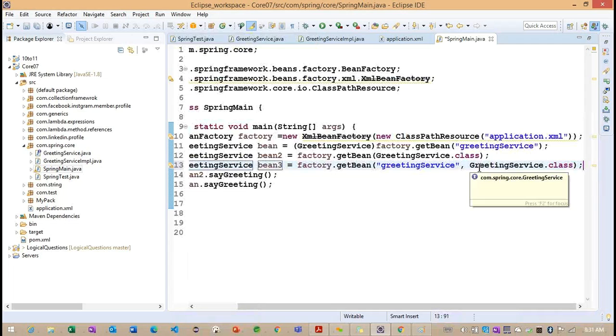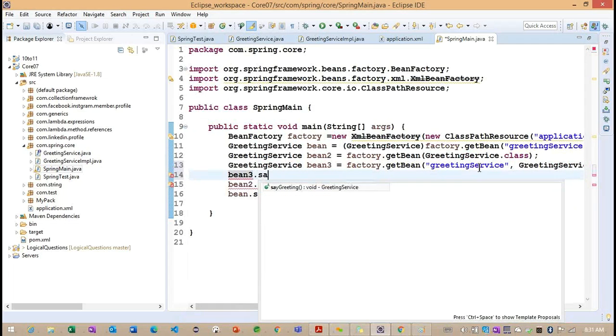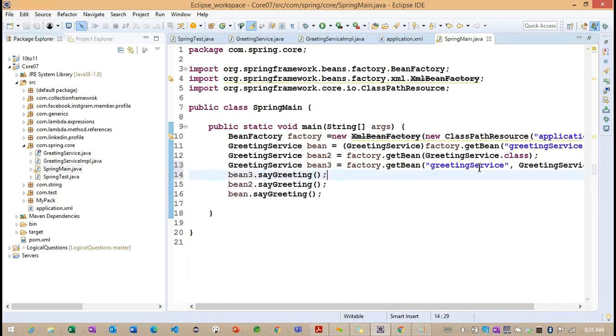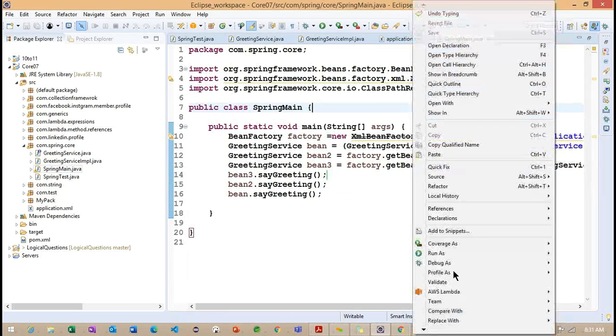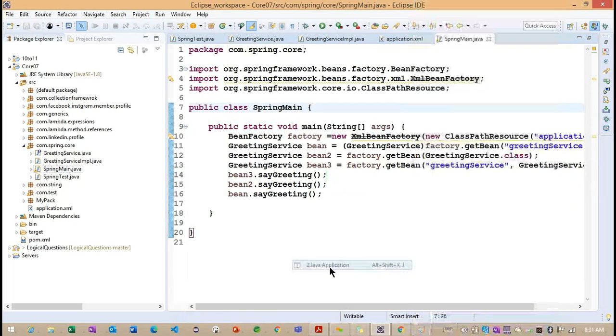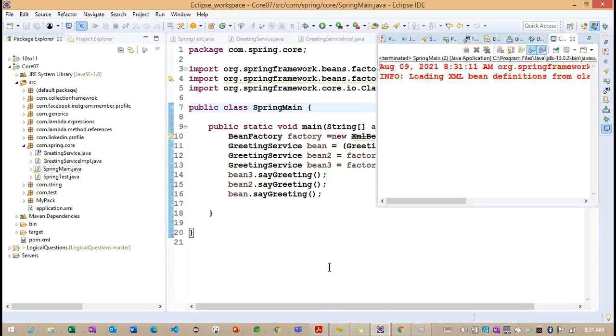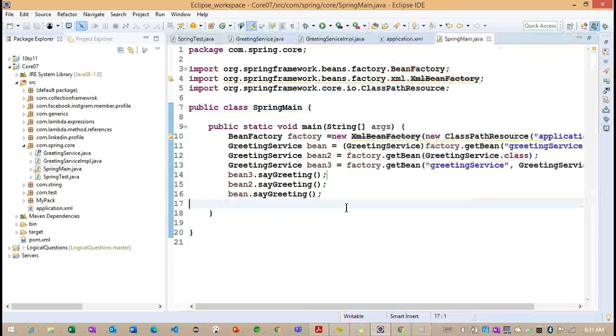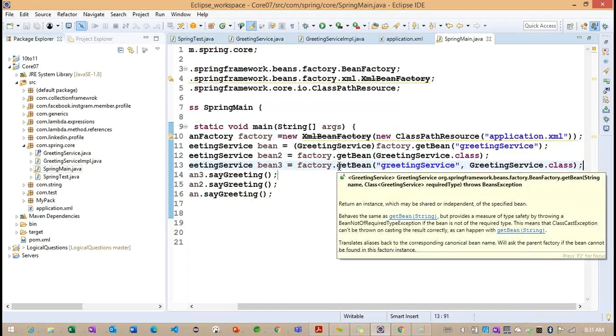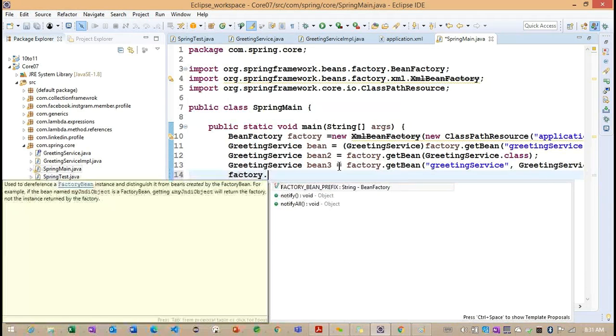So bean3. With the help of this particular bean3, we are also trying to call the say greeting method here. Getting the point? So these are the different ways to load our greeting service object. And with the help of this particular factory, now what we can do,